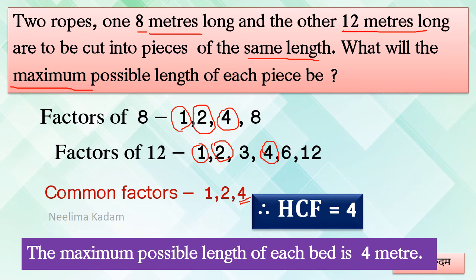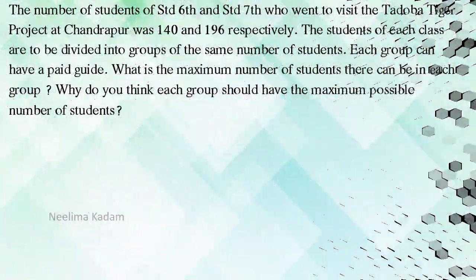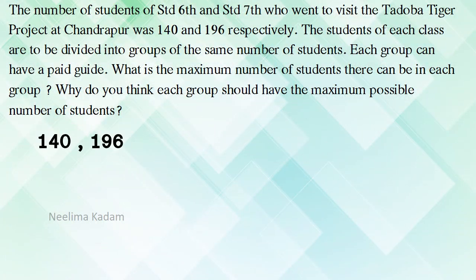Okay. One more sum. See dear students, what is the sum? The number of students of standard 6 and standard 7 who went to visit the Tadoba Tiger project at Chandrapur was 140 and 196 respectively. So 140 students of standard 6 went for the visit to Tadoba Tiger project and 196 students of standard 7.